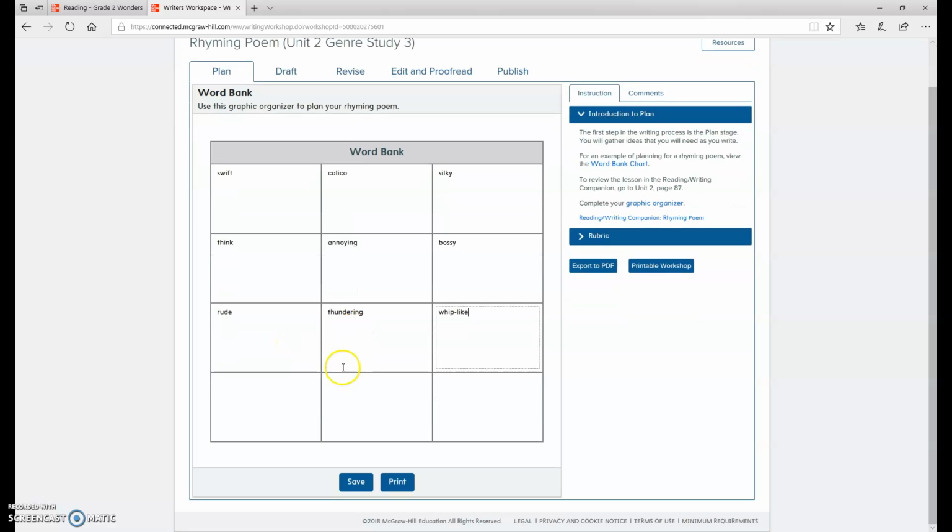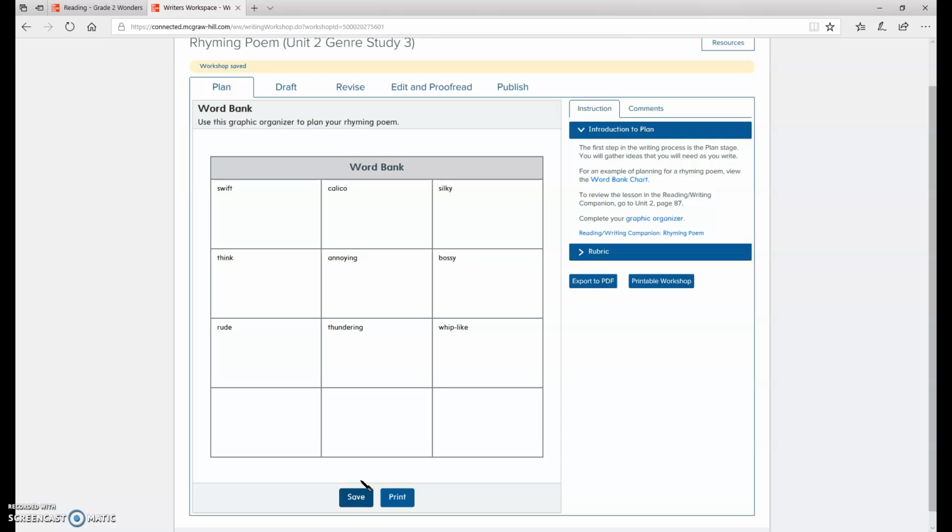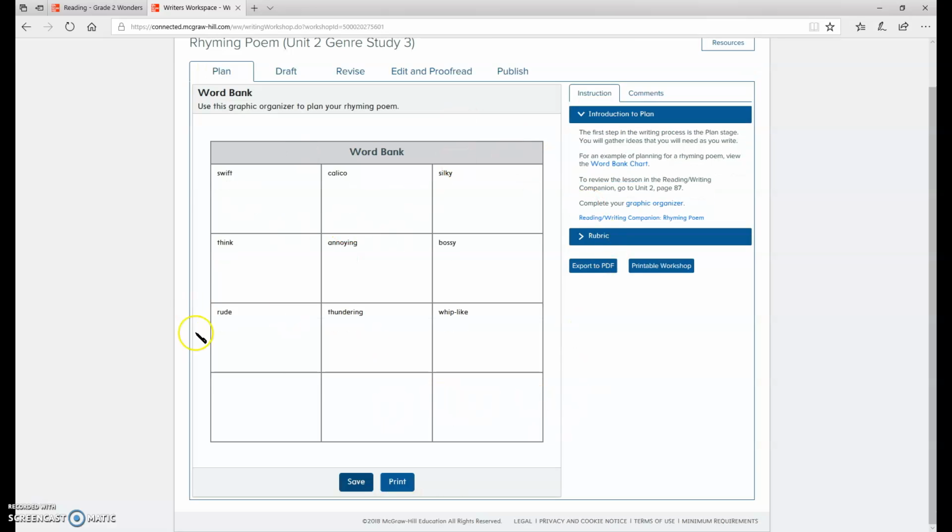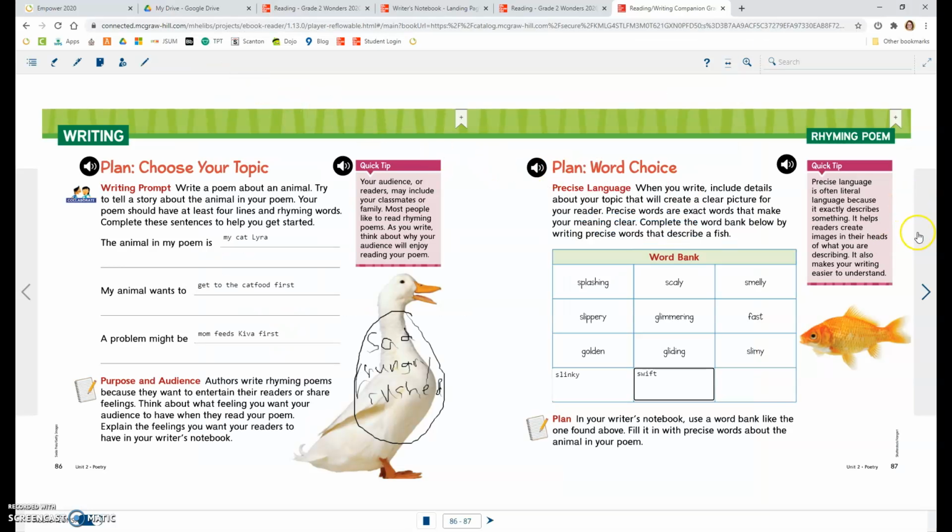Now this is a really, really important part. Unlike a Google Doc, you have to hit save. If you do not hit save, everything on here is going to go away. So you have to hit save. Then we're going to think about drafting our poem.